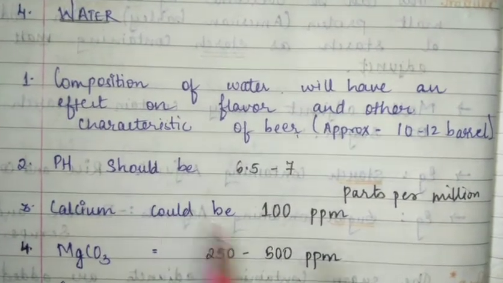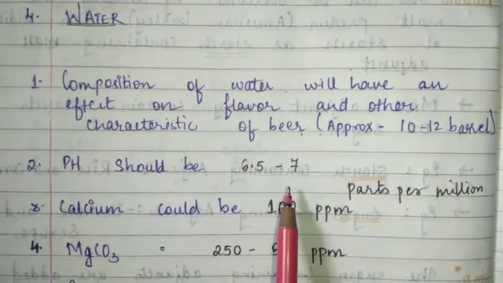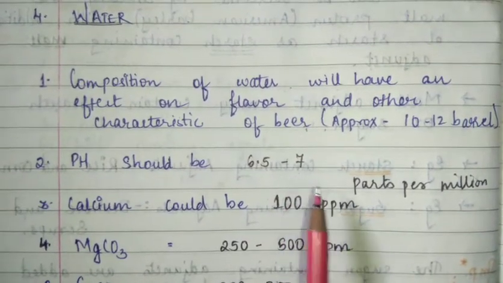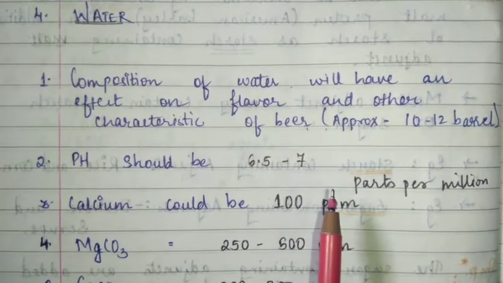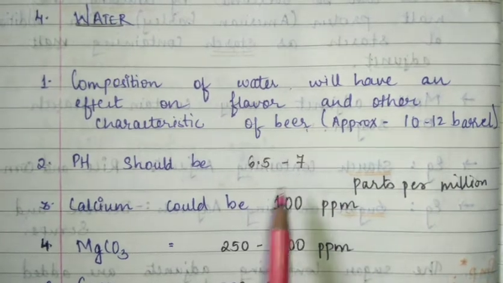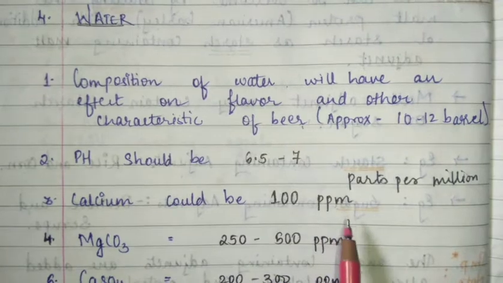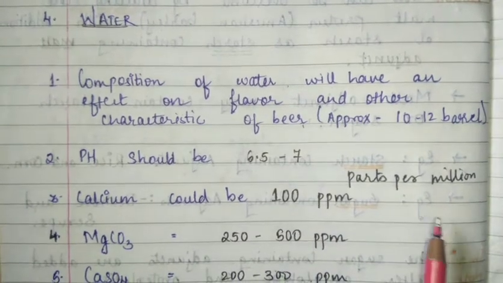The pH should be 6.5 to 7, that is neutral. The water should always be neutral, not acidic, not basic. It should not be contaminated by anything. Calcium content should be 100 ppm. Now ppm means parts per million.